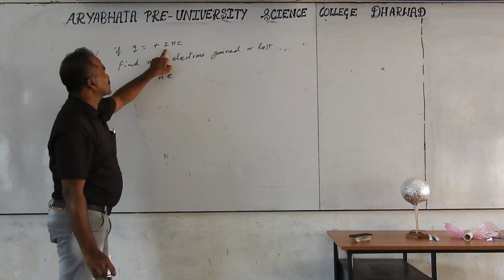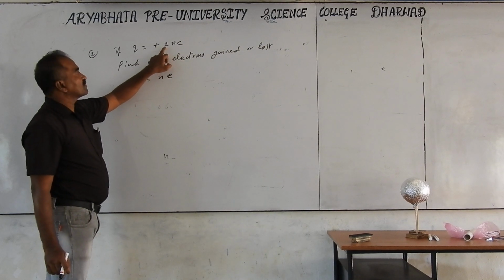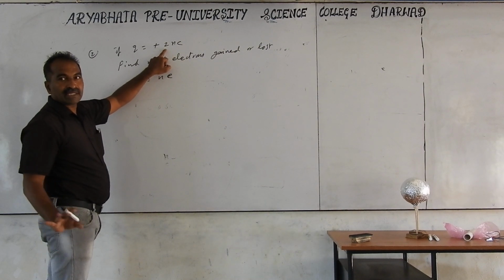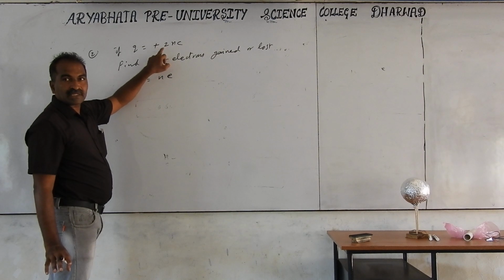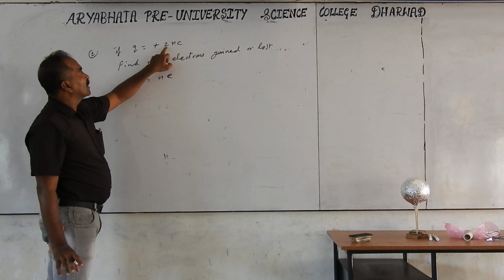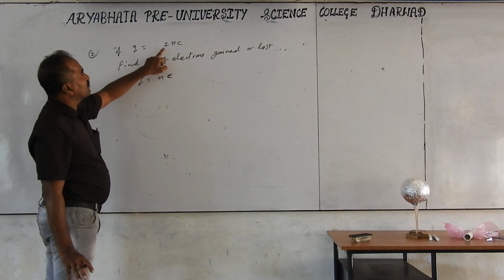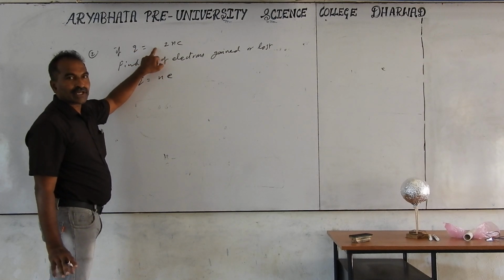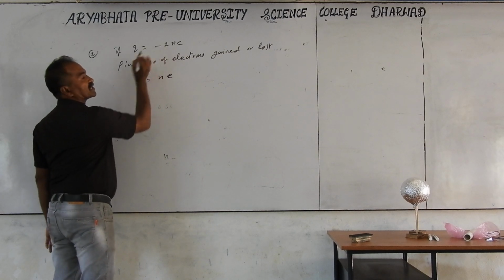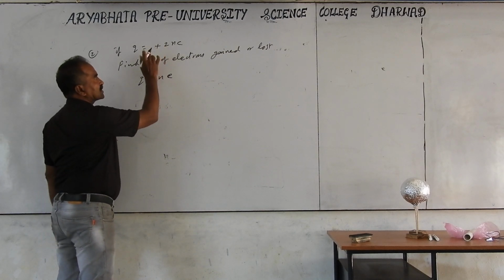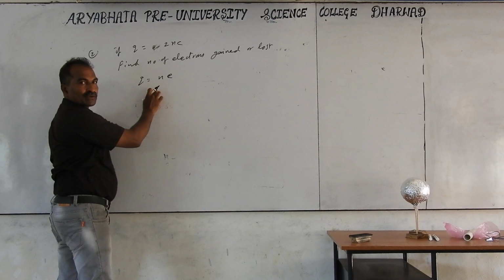If they mention a number like plus 2, if the plus number or minus number is mentioned, plus 2 is positive charge. And if they don't mention anything, just a number mentioned here, that is also positive only. Minus is specifically, compulsorily mentioned for a negative charge. Now in this case we are taking a plus. Without mentioning this also, it is supposed to be plus.